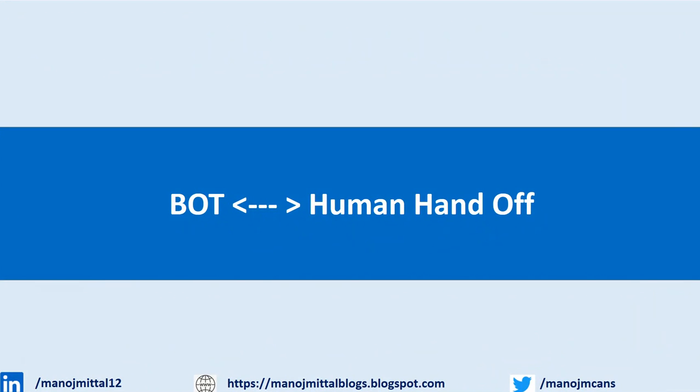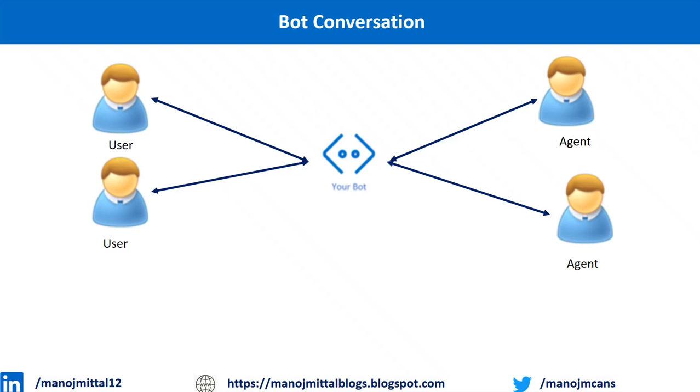I'm going to demonstrate here how my conversation bot can hand over to a human when the bot fails to respond to the users, and when the users want to talk with an actual human within the same interface, instead of talking with a bot with a predefined set of questions. So let's see the scenario here.